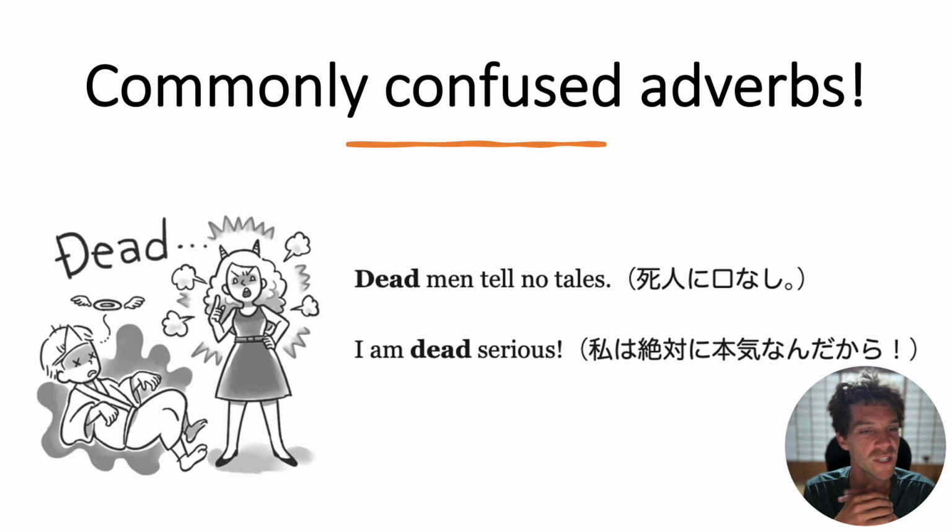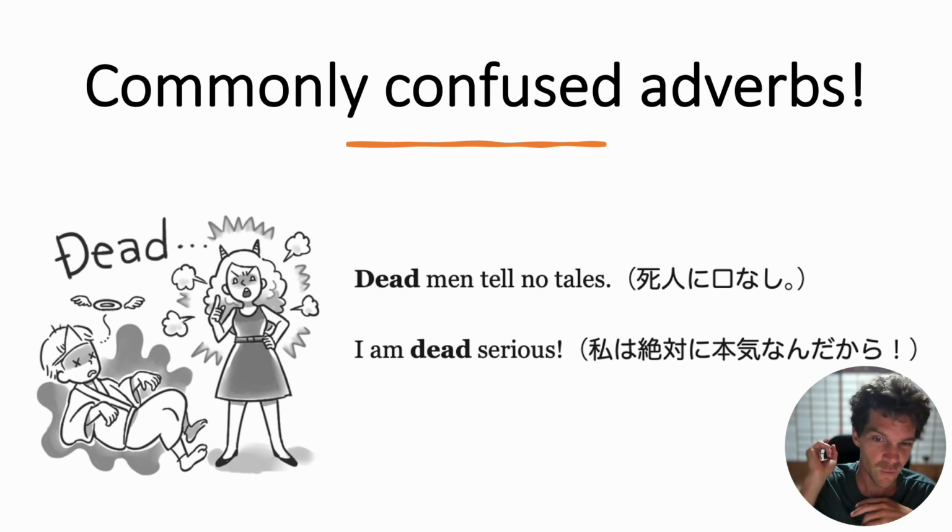But you can also use dead as an adverb, and it means very, very, very. But this is a very casual phrasing. I am dead serious. A more common phrasing would be I am deadly serious. But using dead kind of in this joking term is casual, and it makes even more emphasis. Wow, you are dead wrong.